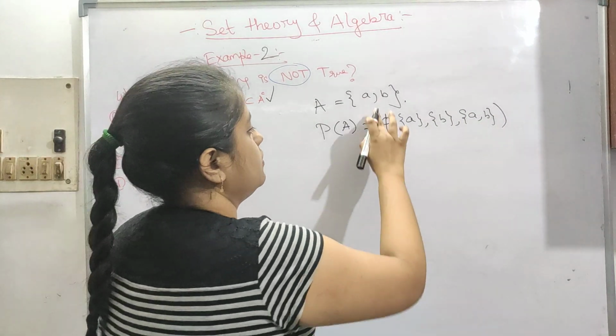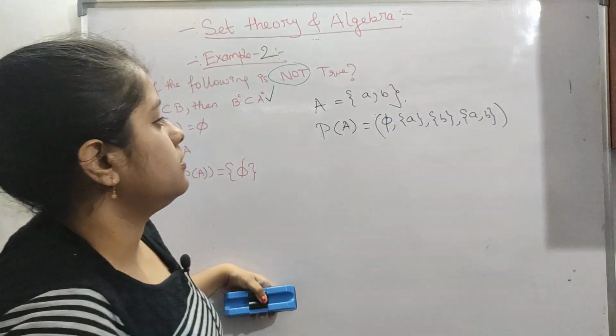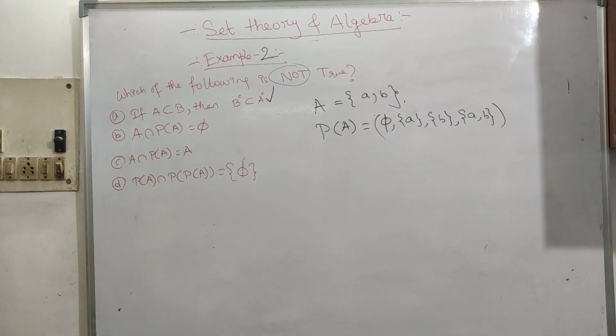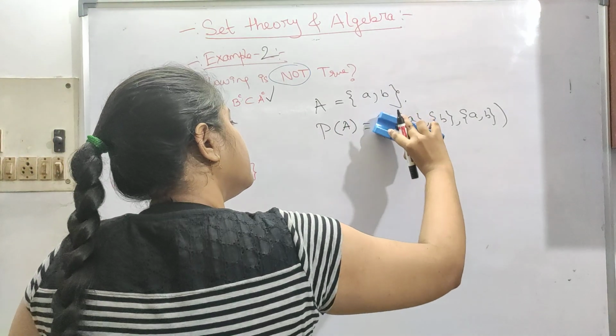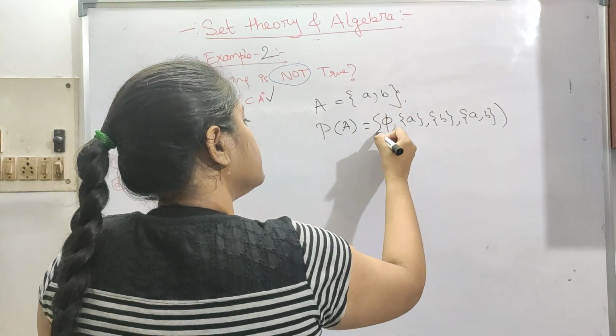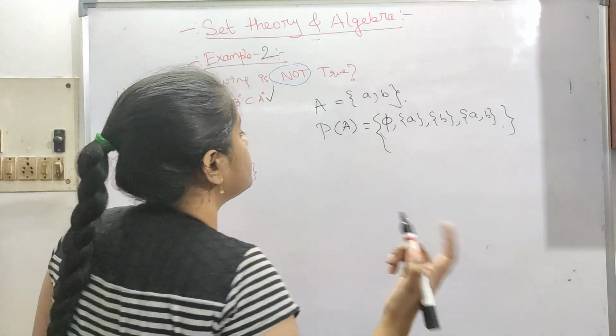Okay, we put double brackets as a set inside a set. Obviously this is a set.